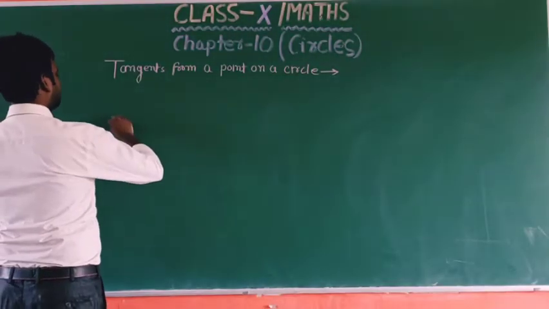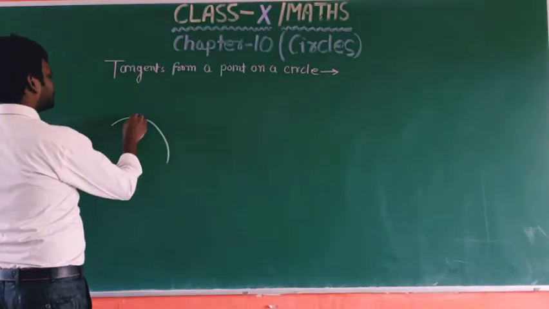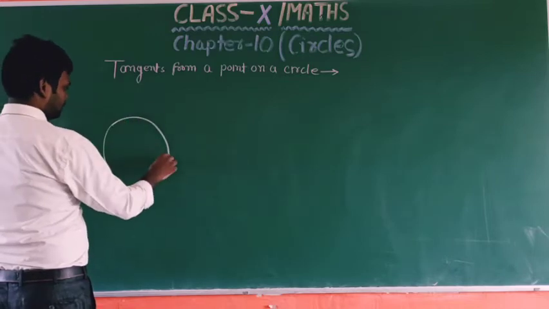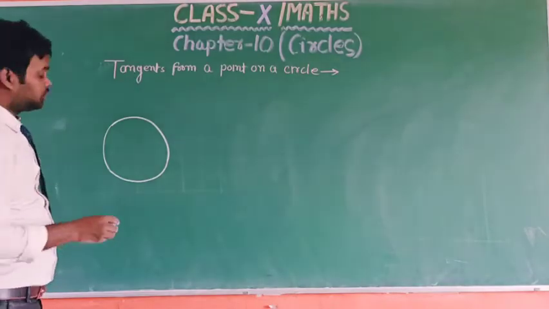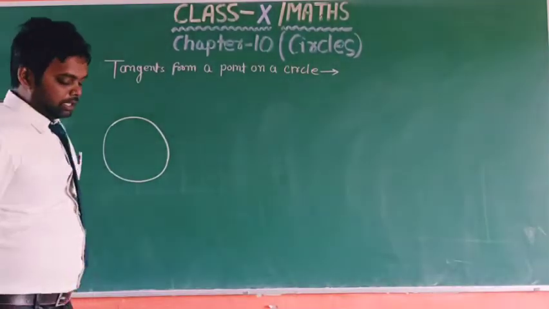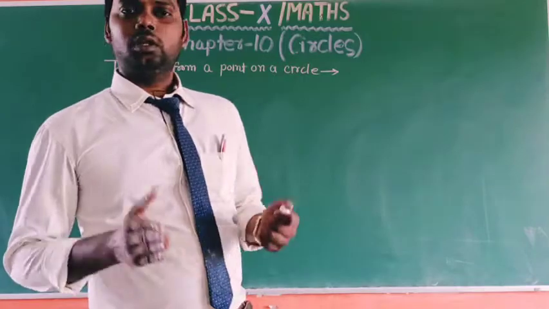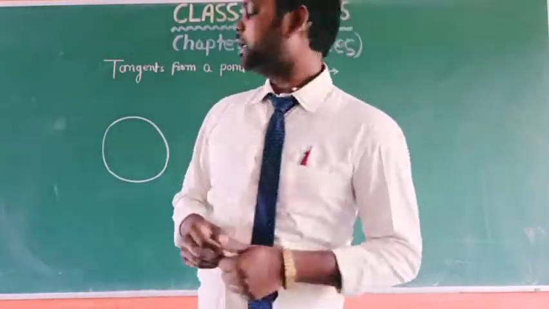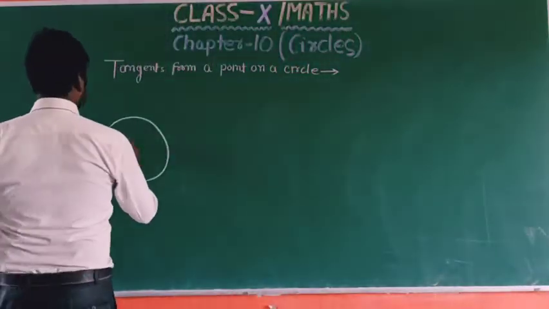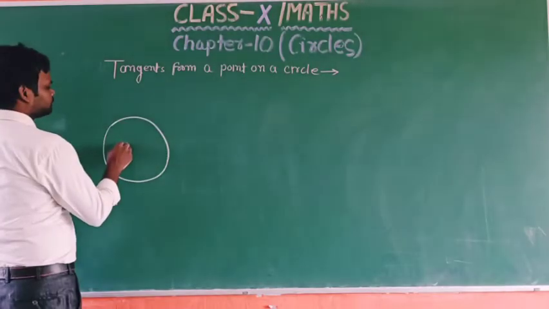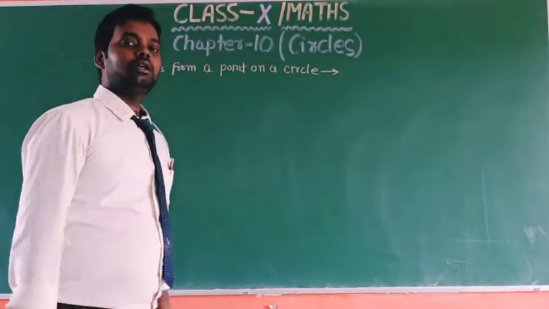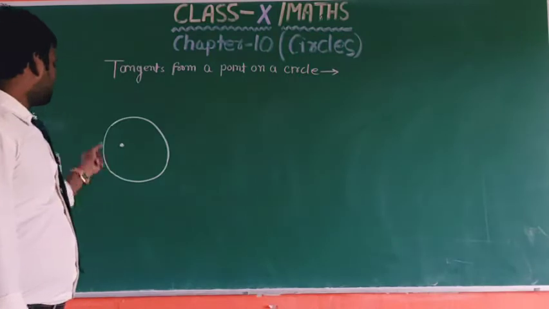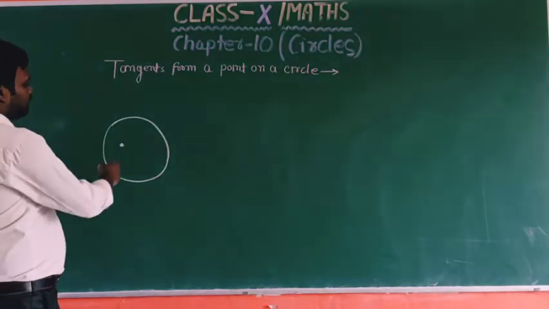So I will draw a circle on the plane, okay, and take a point P inside the circle, okay, and try to draw a tangent from this point.